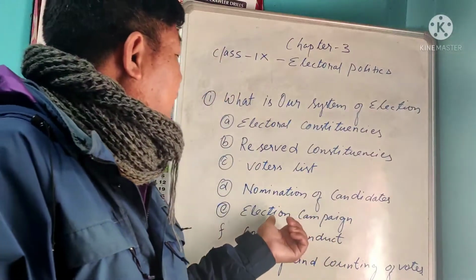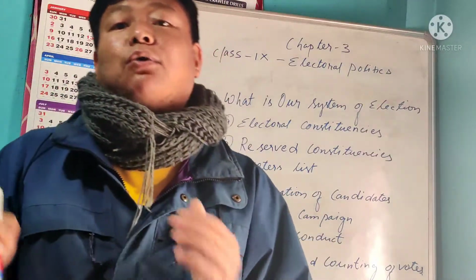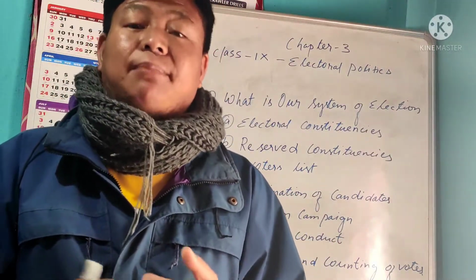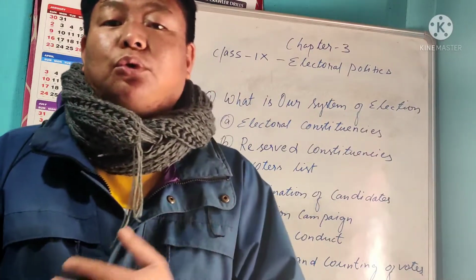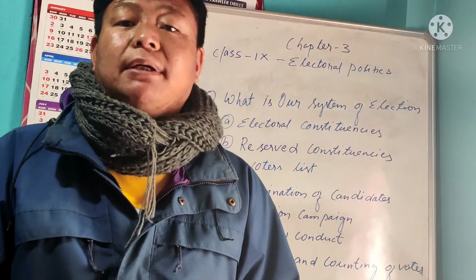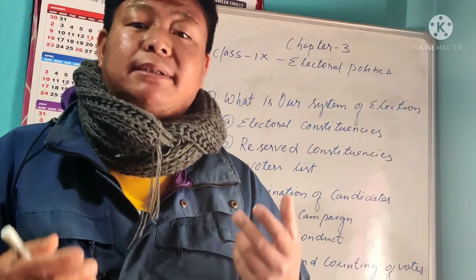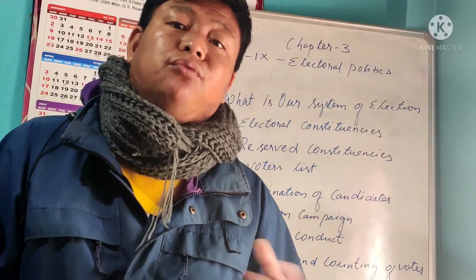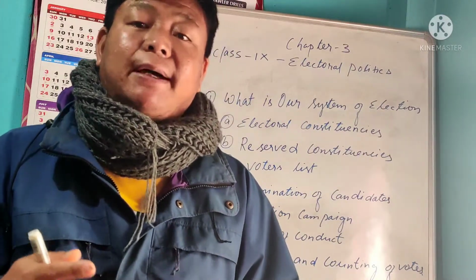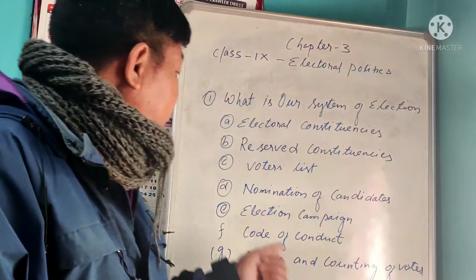Then comes the election campaign. The persons go from one place to another place, like public meetings, gatherings, calling to the people, door to door. Then they go for campaigning. In that campaigning, they say to cast your valuable vote for that particular person, and he or she wants to do good for the society. So this comes under the campaigning portion.